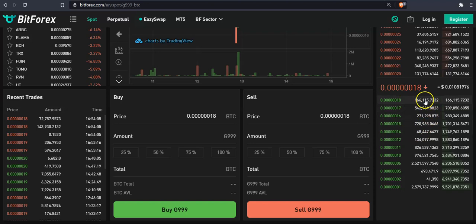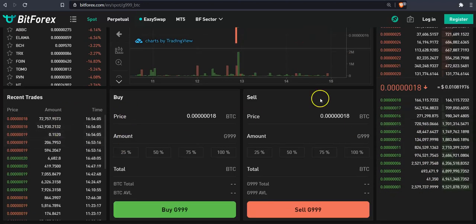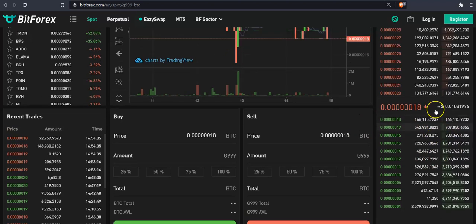Even here, although this looks a lot better than HitBTC, we can see that there's a lot of stacking going on. Stacking means that it's not individual orders. All traders will know exactly what I'm talking about. We can see there's a large amount of coins sitting here at 18 satoshis and all the way down. But once again, not a lot of movement, not a lot of liquidity. If you add up all of these coins, you get to a number that's not really impressive.